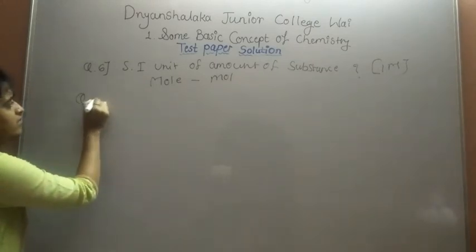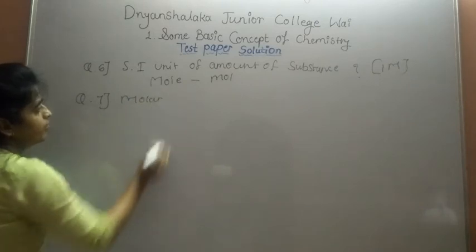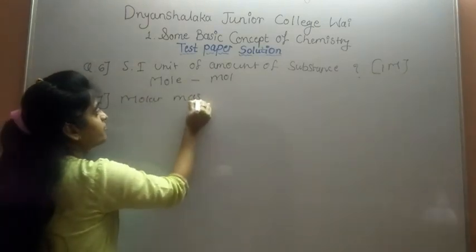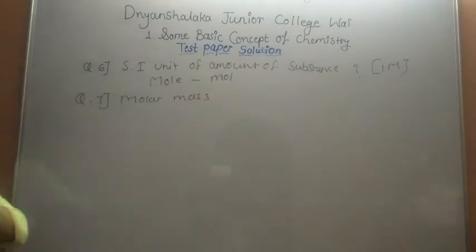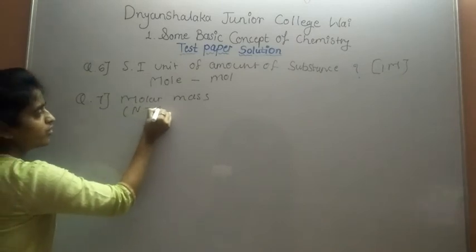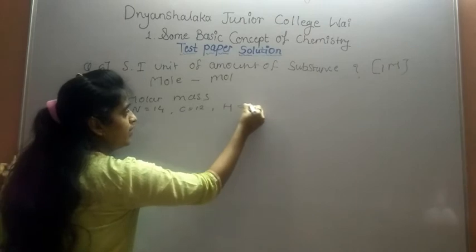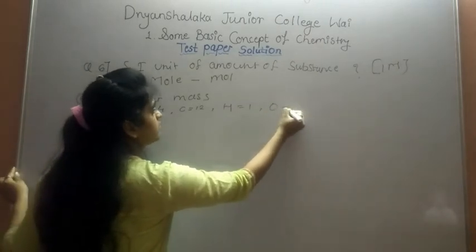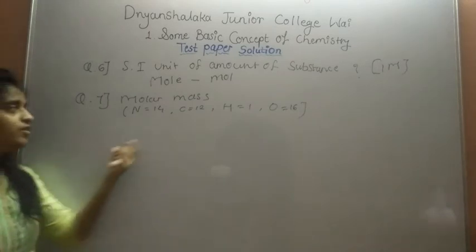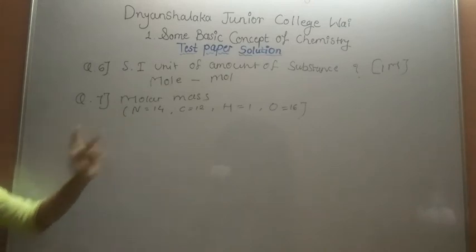Next, question number 7. Calculate the molar mass or formula mass of the following compounds. The atomic masses are given in the table: nitrogen is 14, carbon is 12, hydrogen is 1, oxygen is 16. We are given 5 examples, and each example has 1 mark.